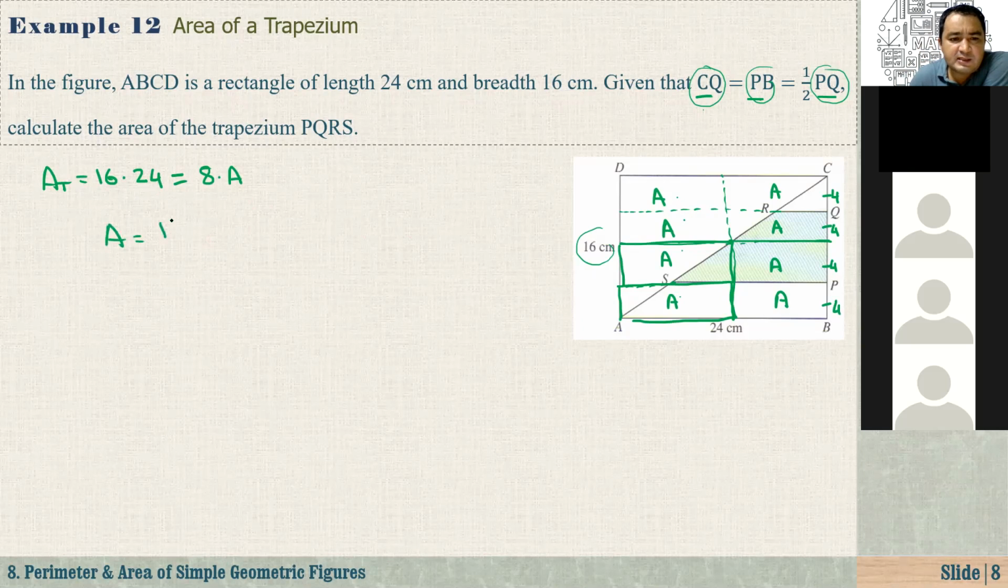So from here, I can get the value of A. What is A? 16 times 24 over 8 equals 16 is divided by 8. That's equal to 2. Here we have 24. That's equal to 48. Salin, is it clear? Did you understand what I did here?